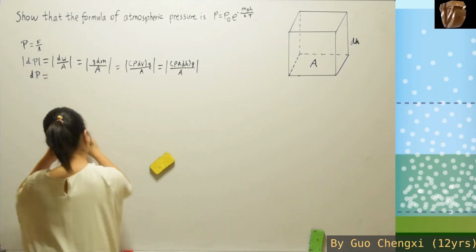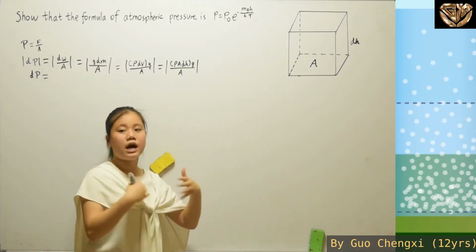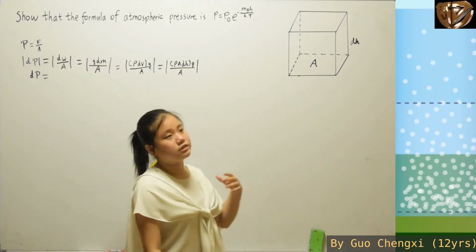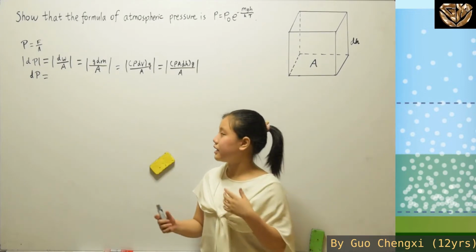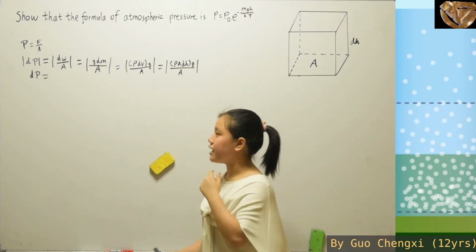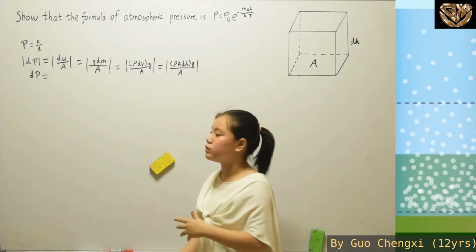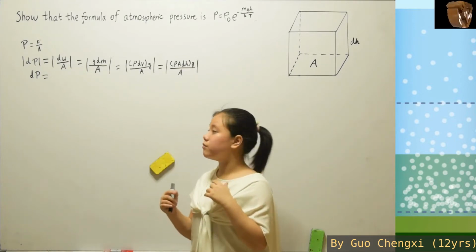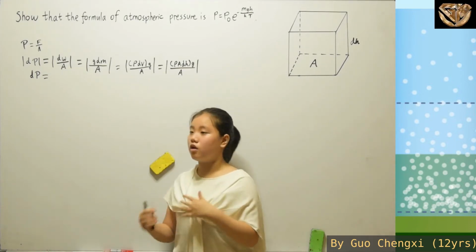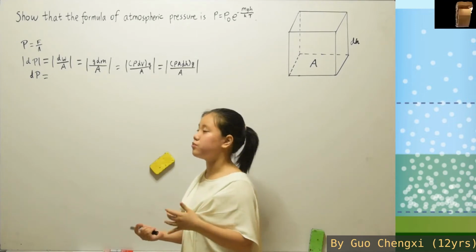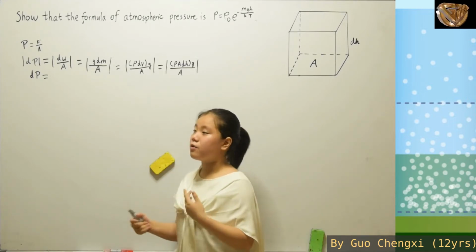So dP here. If you're going higher and higher, will the pressure increase or decrease? Well, the volume of the air will decrease, whereas we can say that the air will become thinner.